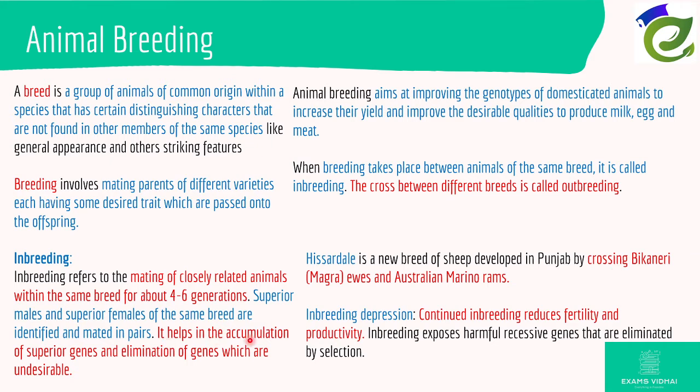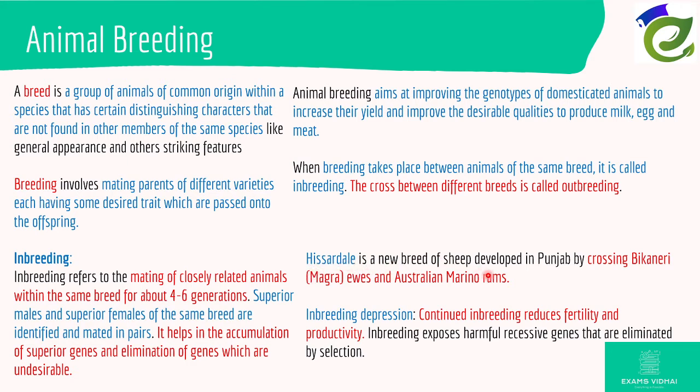So this helps to accumulate the superior genes and eliminate genes which are undesirable. So inbreeding is more like a filtration process of outbreeding. What many people practice is a little bit of outbreeding and then mostly inbreeding for a few generations.